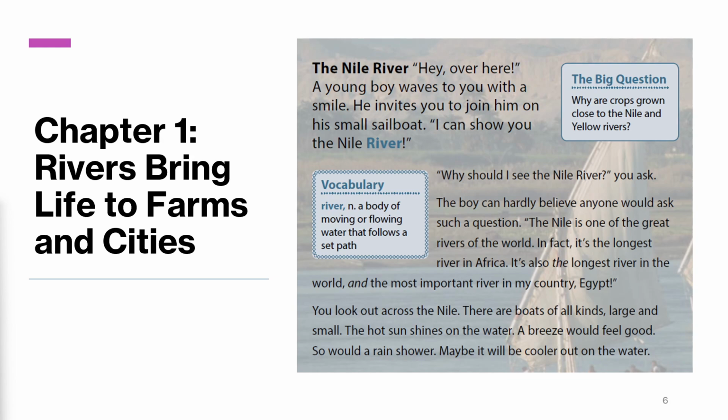Remember, there is a difference between a river and a lake. A lake is a body of standing water that does not move or flow from one direction to another along a path. Can you identify a few examples of rivers you have seen or are familiar with in your own environments?